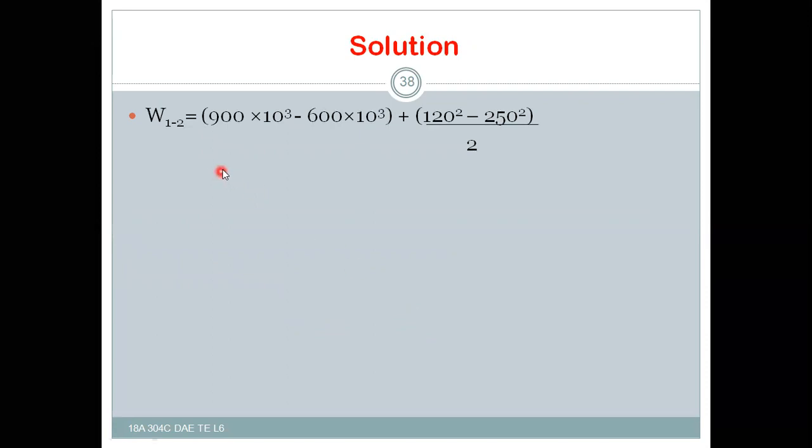After substitution, you will get W is equal to 900 into 10 to the power of 3 minus 600 into 10 to the power of 3, plus (120 square minus 250 square) by 2. Then finally you will get 275.95 into 10 to the power of 3 joule per kg of work done by the system, by the turbine.